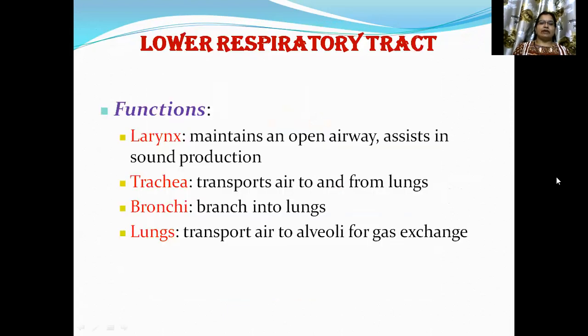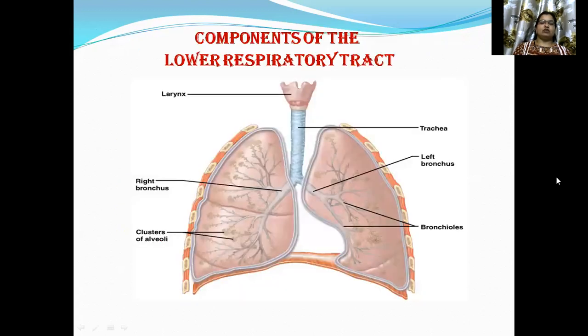Lower respiratory tract functions: the larynx maintains an open airway and assists in sound production. The trachea transports air to and from the lungs. Bronchi branch into the lungs. Lungs transport air to the alveoli for gas exchange. Components of the lower respiratory tract are shown here.